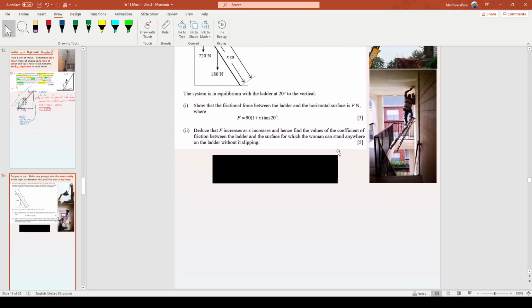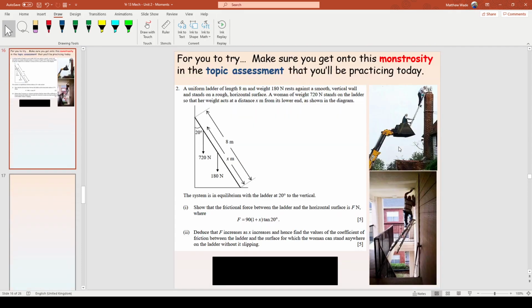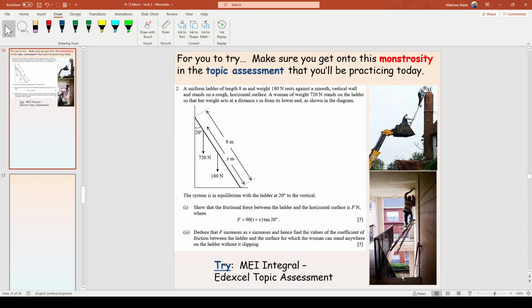And here's what I'm going to have you look at. We're not actually going to do these questions, don't worry. I picked this question out. This is just one of the examples of these exam-like monstrosity questions that I've seen in the past, okay? Here's an absolutely nightmare, horrendous ladder question. So have a look at that, have a go at that, and that's what I want you to have a little try of.